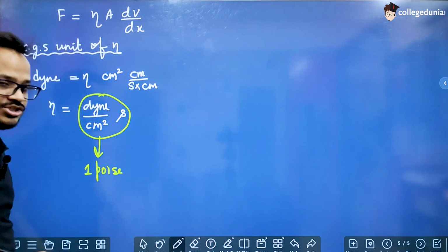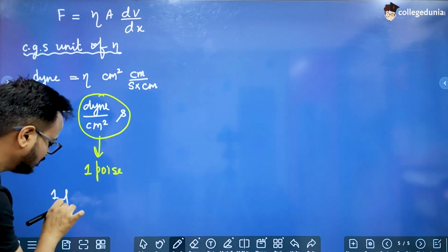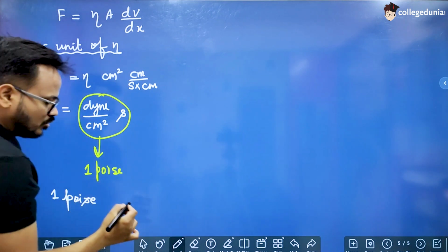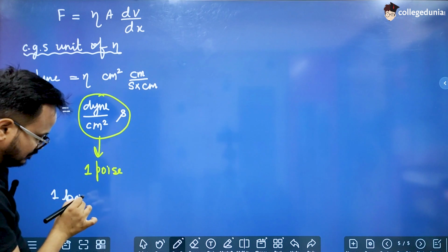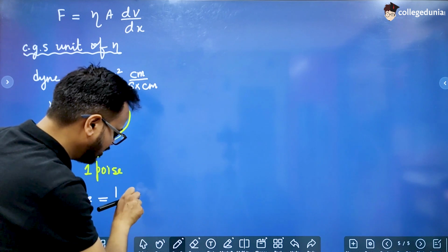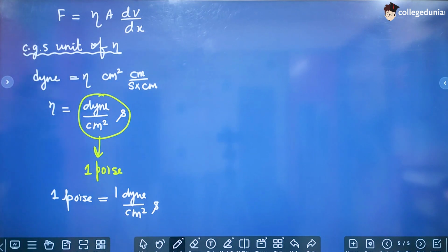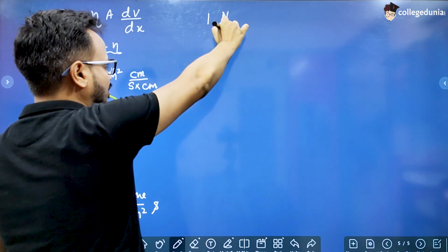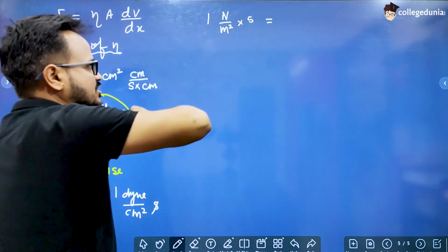So poise is the CGS unit of coefficient of viscosity, and one poise is 1 dyne per centimeter square into second, and there is a very important relation between the SI unit, that is Newton per meter square into second, and this CGS unit, that is poise.